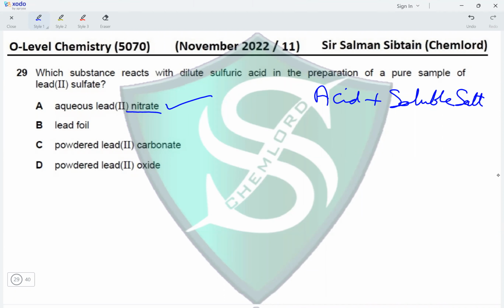B, lead foil. Lead foil is lead metal, not a soluble salt of lead. C, powdered lead carbonate. Lead carbonate is insoluble, which will not be the correct option here. And option D is powdered lead oxide. Again, lead oxide is insoluble. It will not be the correct option. Thus, this makes option A the correct option for this question.